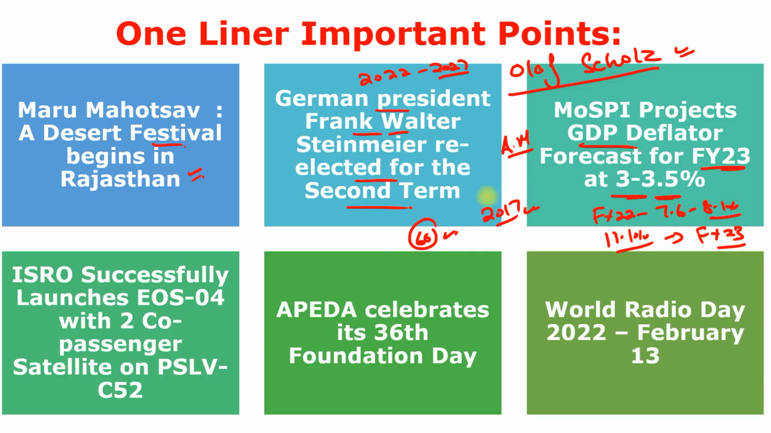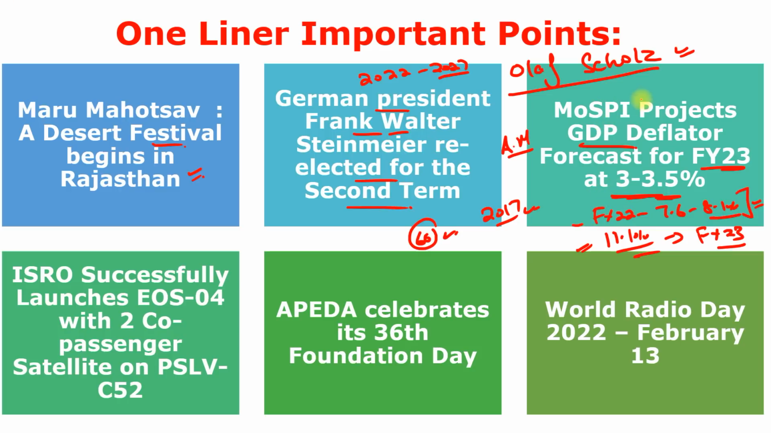So what is the GDP deflator? GDP deflator or implicit price deflator is a measure of inflation, and it is the difference between the nominal GDP as well as the real GDP. So what is the nominal GDP here? Nominal GDP is 11.1%, and real GDP is 7.6 to 8.1%. So this is the difference between the real GDP and the nominal GDP, and the total difference is like 3 to 3.5%. That's why the GDP deflator will be 3 to 3.5%.